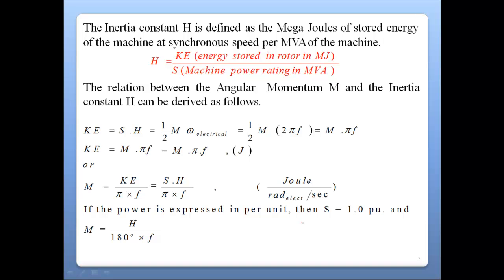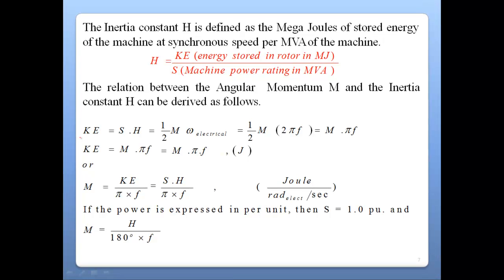Now what is the kinetic energy? If we see, it is nothing but S into H from this relation, and it is nothing but half M into omega electrical. How this omega electrical comes into the picture, we have already discussed in the last slide, the conversion of electrical angle into the mechanical angle, right? And this M is the moment of inertia. Now if we replace omega with 2 pi f, we will get a relationship like this, right? And this will come in joules.